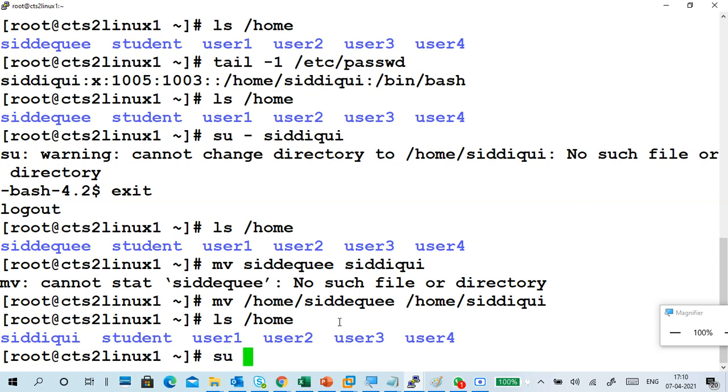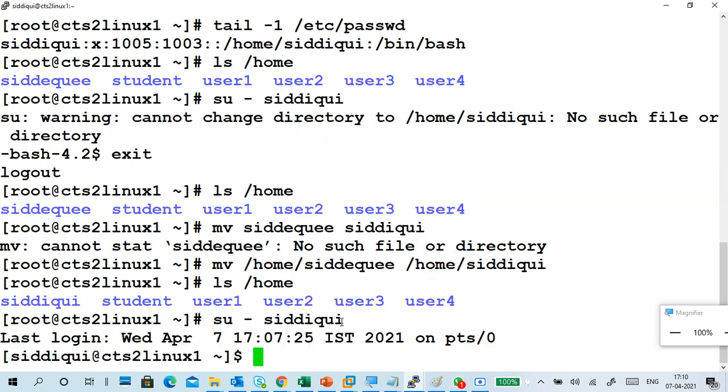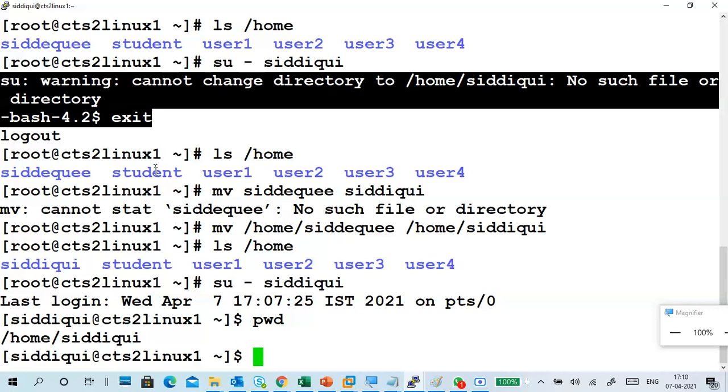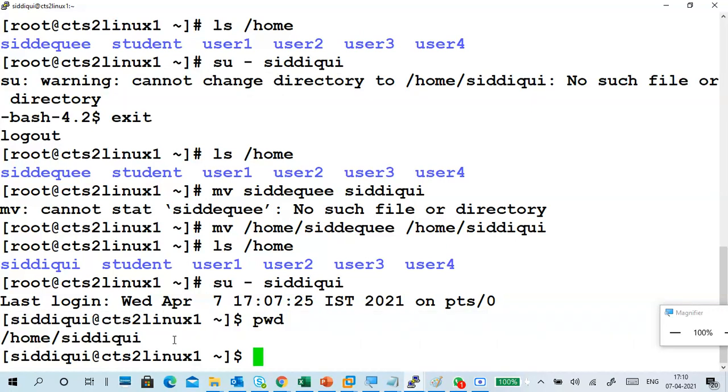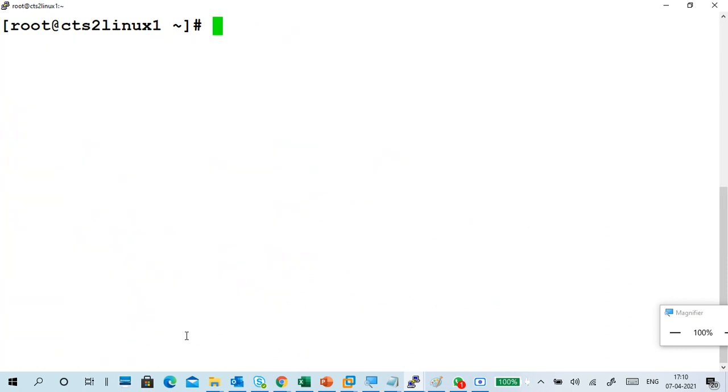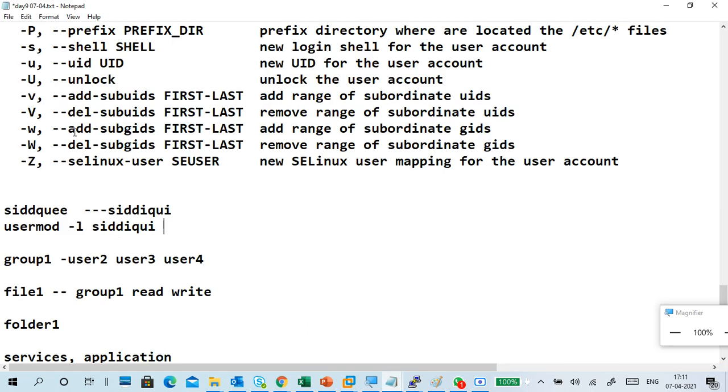Again, I'm switching to that user. Once you make a mistake, no problem. See, now it is connecting. Earlier it did not, so I got this error. Now I am able to connect to the user. So this is switching user. You have to change a lot of things in that one. Clear? So that is how to change the login name. If you change the login name, we have to verify a lot of things.